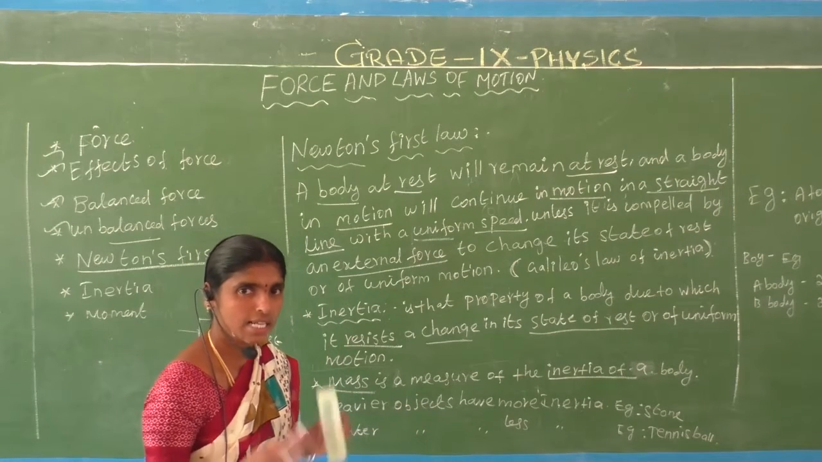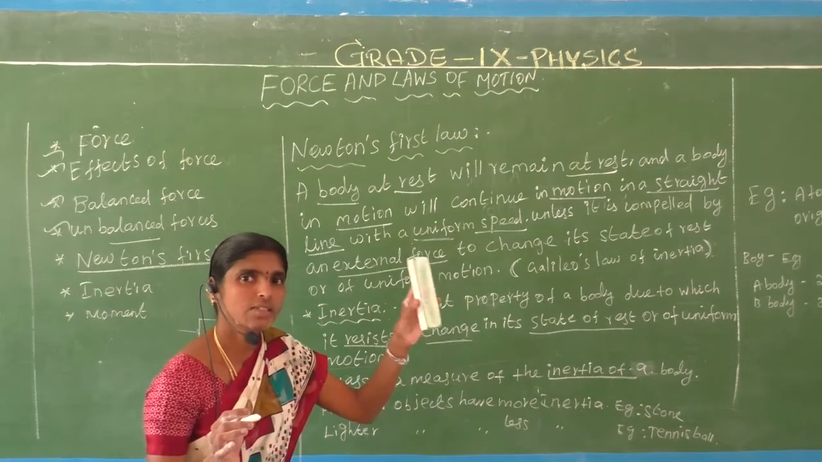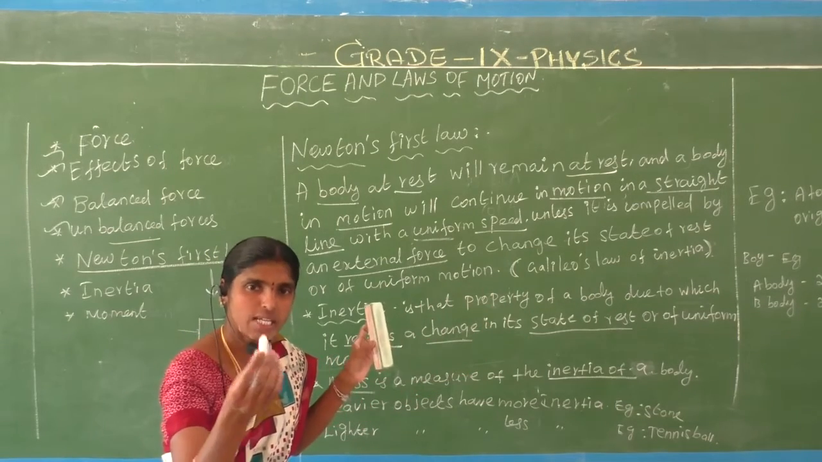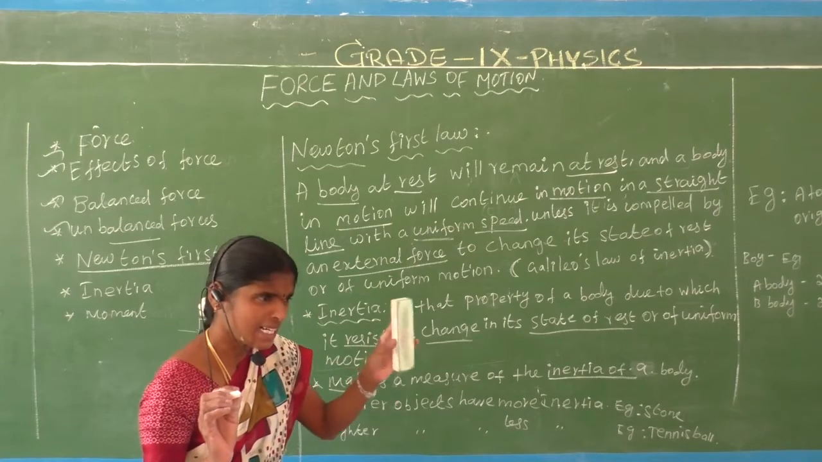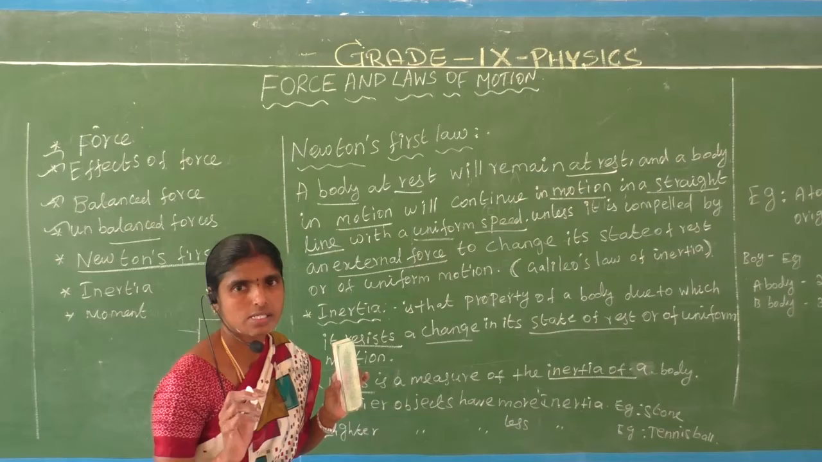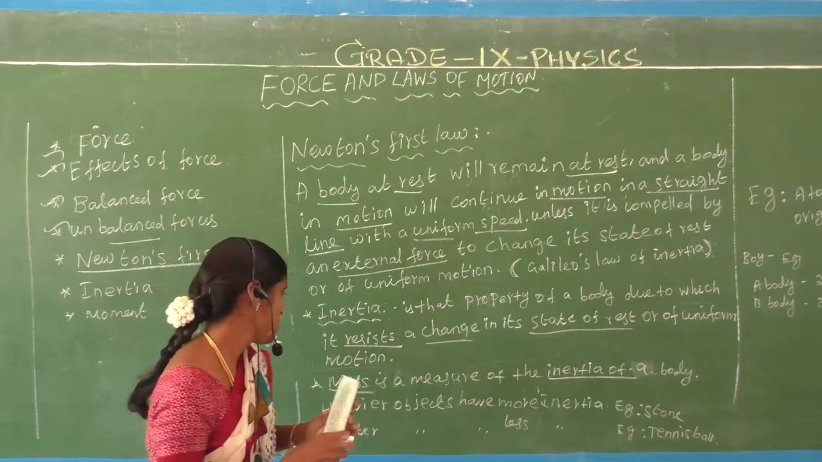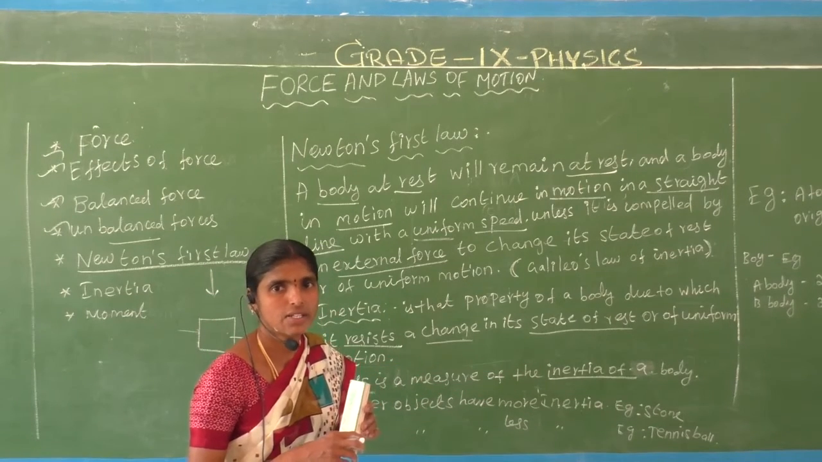Are you understand? That is the concept. Okay, that means heavier object, more inertia. Lighter object, less inertia. That's the point. Are you understand? That is the mass. Inertia means which is nothing but the mass. Okay, mass is a measure of the inertia of a body. Are you understand? Okay.